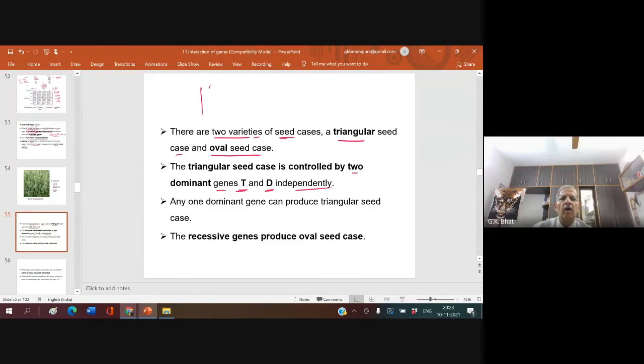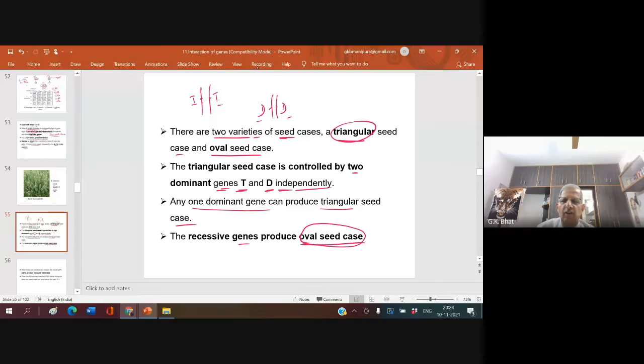If capital T, capital D, if any one of these dominant genes is there, it is triangular. Any one. The triangular seed case is controlled by two dominant genes, T and D, independently. Any one dominant gene can produce a triangular seed. The recessive genes produce oval seed case.